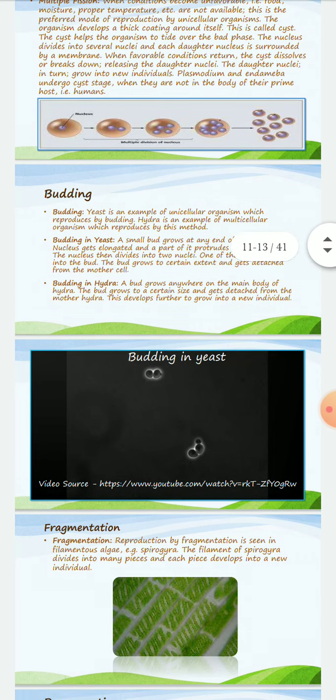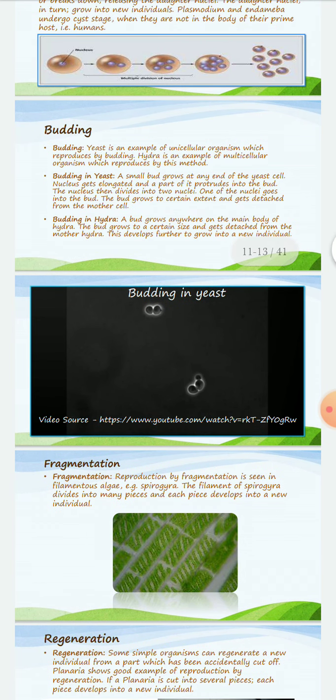Now, what is budding? Budding is basically a process in which the organism develops a bud on the main body of the organism. So we'll discuss it. Yeast is an example of a unicellular organism which reproduces by budding. Hydra is an example of a multicellular organism which reproduces by this method.